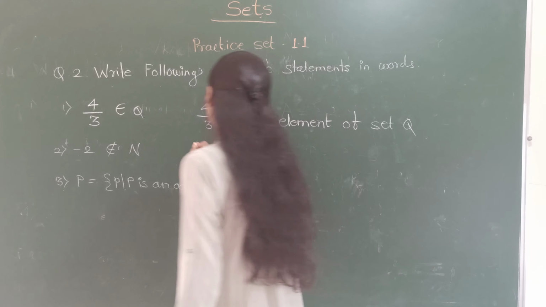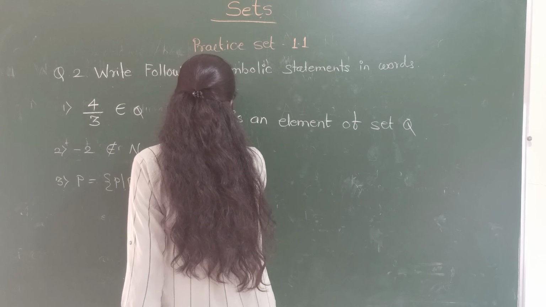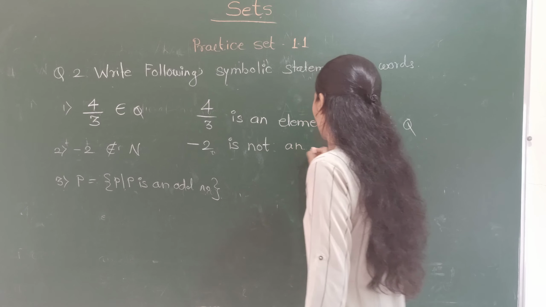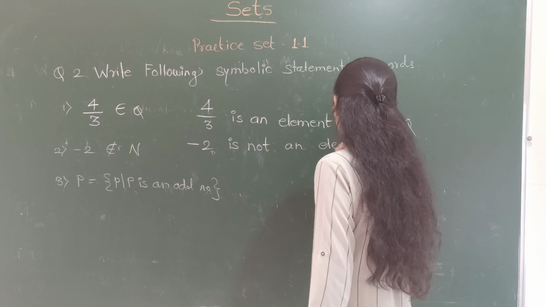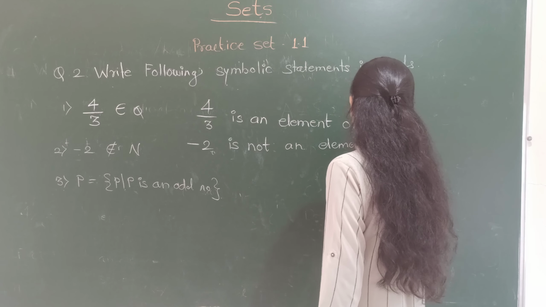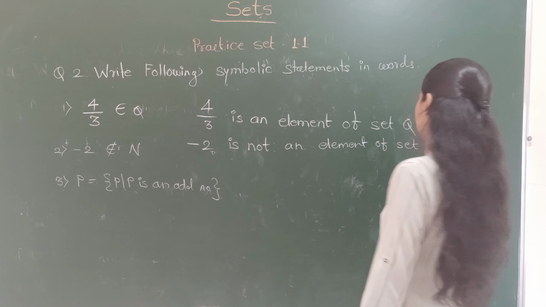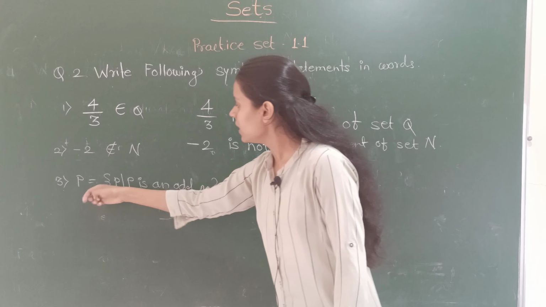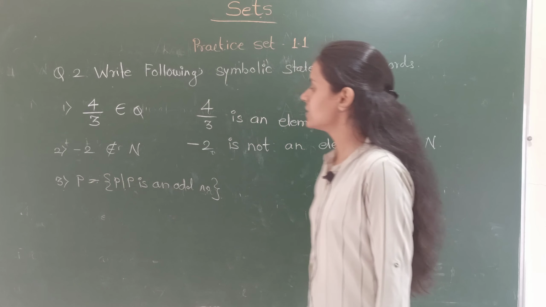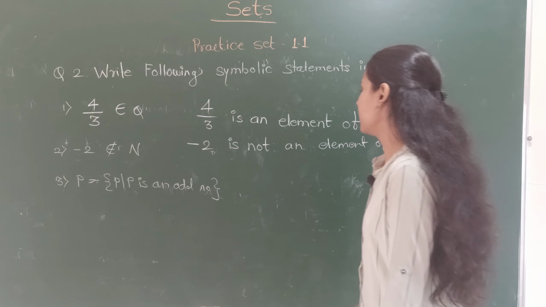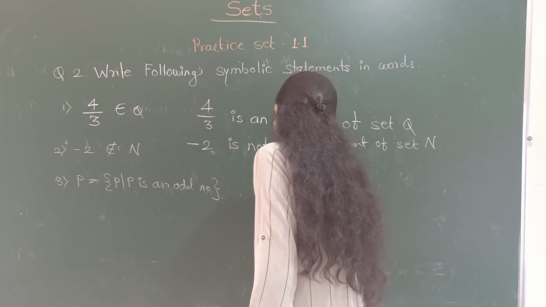Okay, -2 is not an element of set N. We will write it as it is. -2 is not an element of set N. Next one is P is equal to, P is a set of all p such that p is an odd number. Write it as it is.